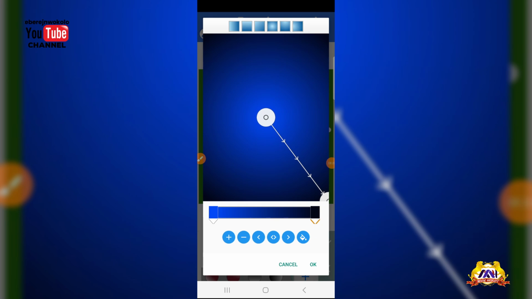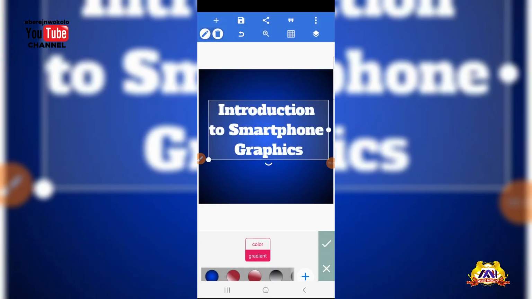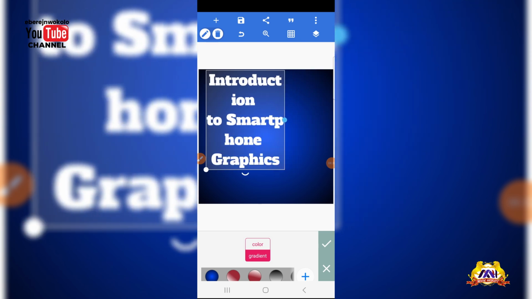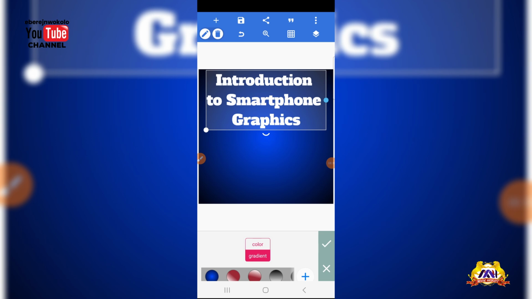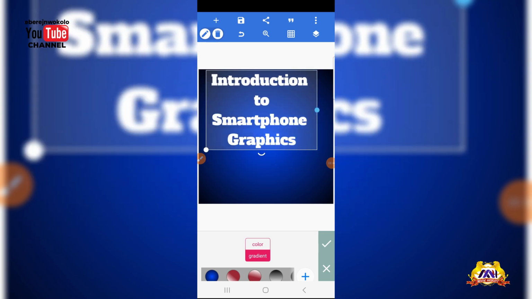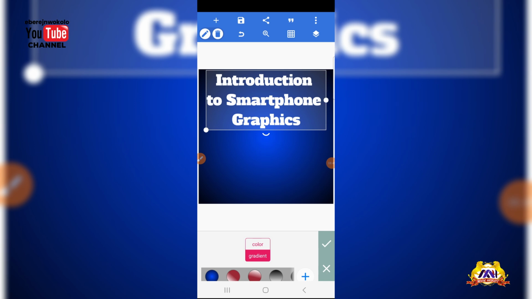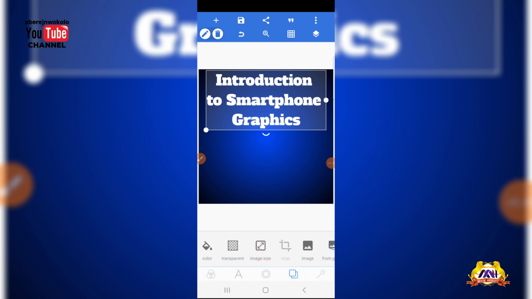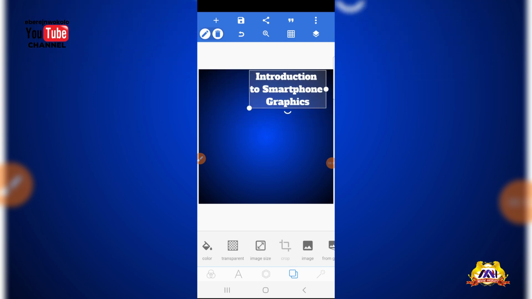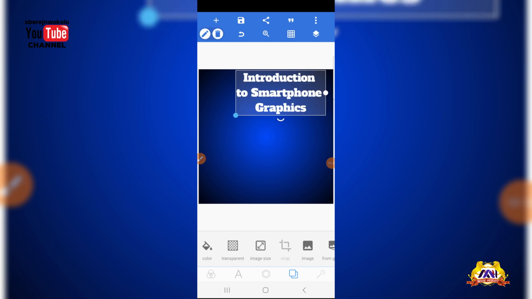The next thing I need to do is to click my okay, and here we come, and this is what we have. I can reduce this. You see, the more I reduce, the more the text keeps splitting into different lines. So depending on what you want to do, if I wish to reduce the font, I can reduce it from the edge. Remember, from the edge I can reduce.